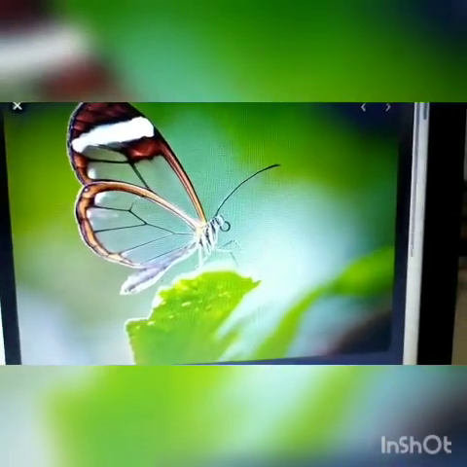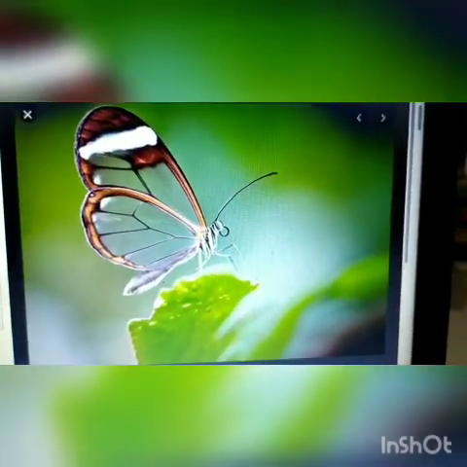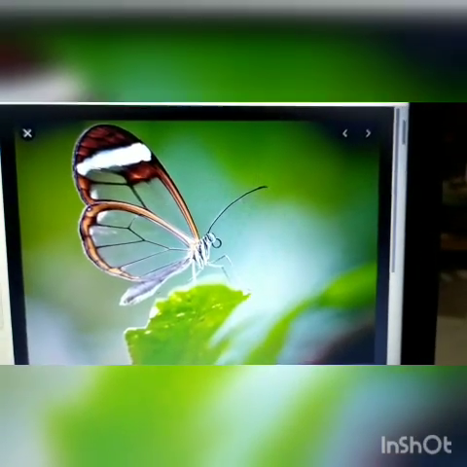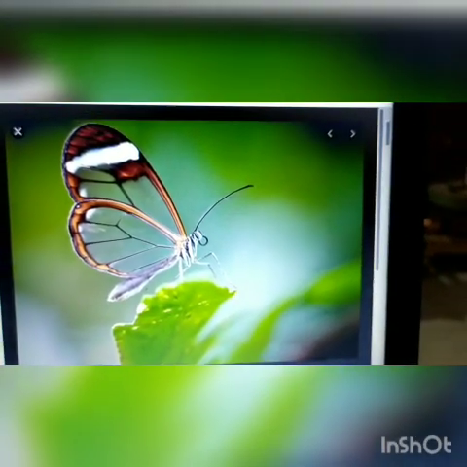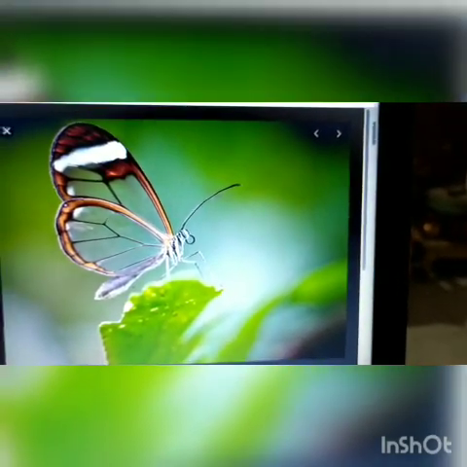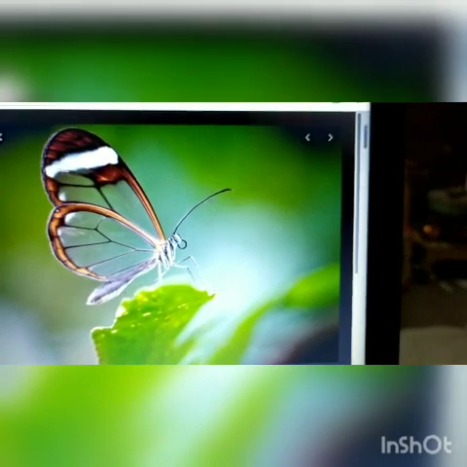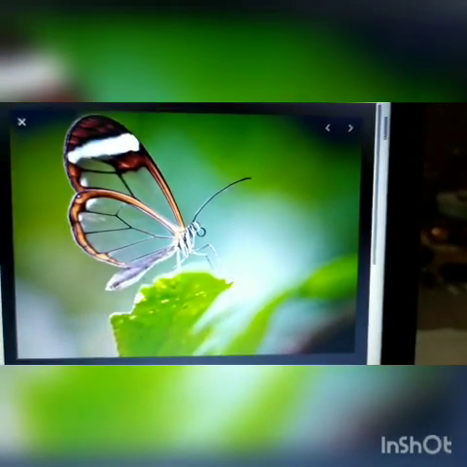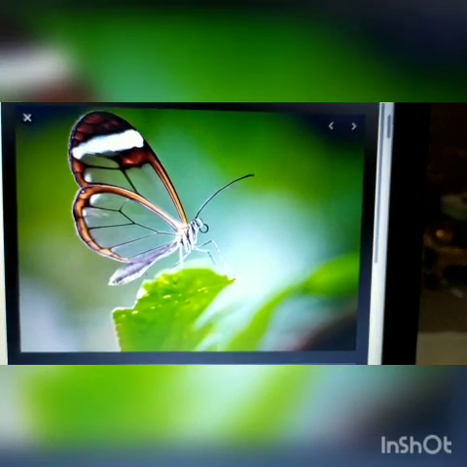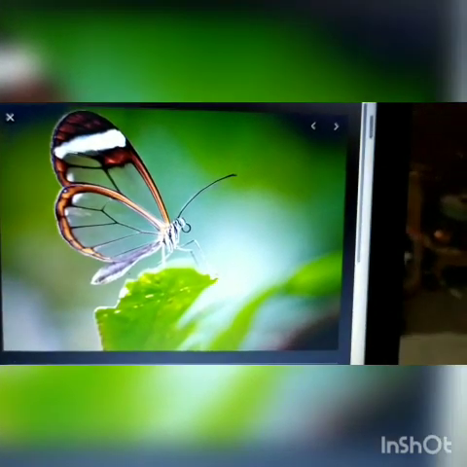Now, some insects, such as butterflies, have a long hollow tube in their mouth, like a straw. Have you seen a straw? It is a long, hollow tube. Okay, so like a straw, butterflies have a long hollow tube in their mouth.